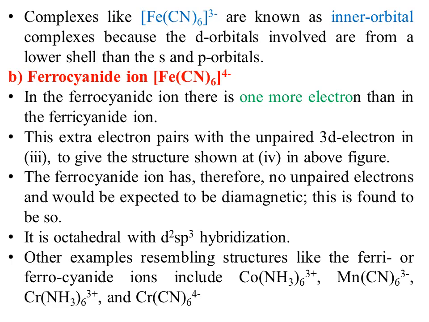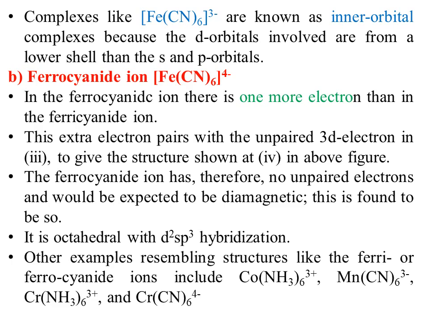Now, the other case is the ferrocyanide ion. In the ferrocyanide ion, there is one more electron than in the ferricyanide ion. The extra electron pairs with the unpaired d electron in 3 to give the structure shown in 4 in the above figure.